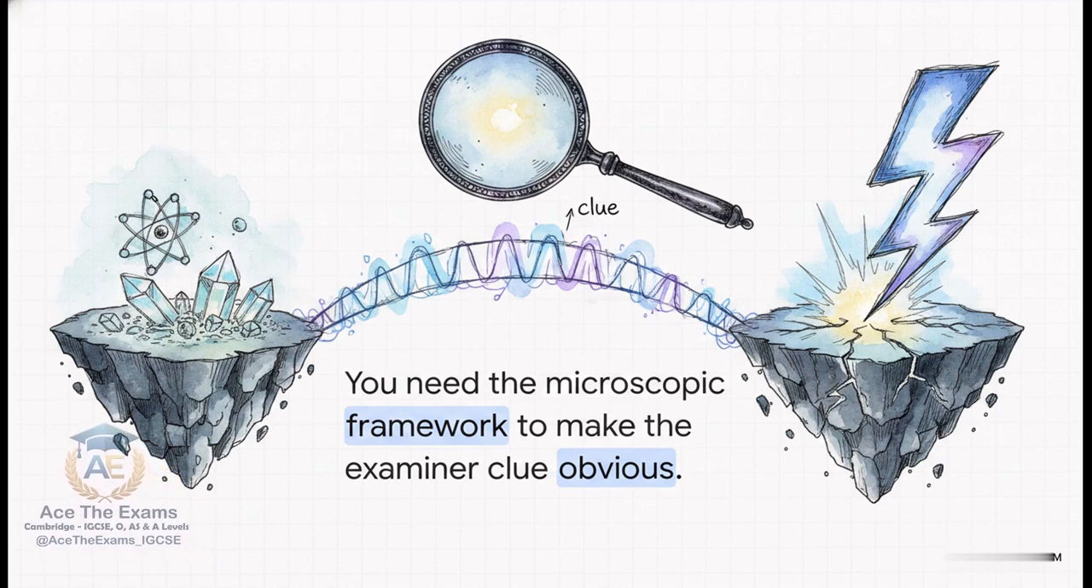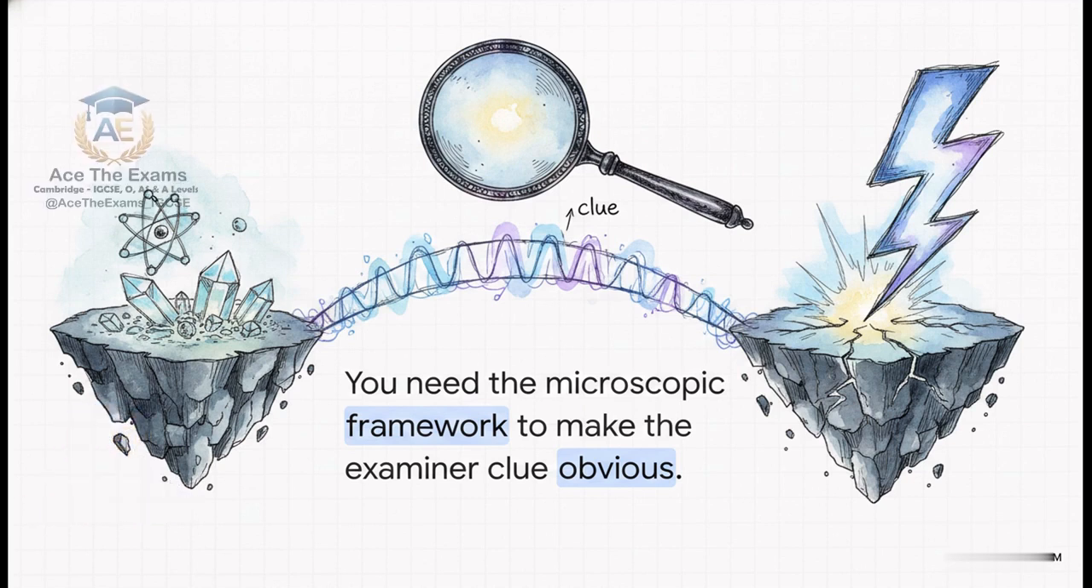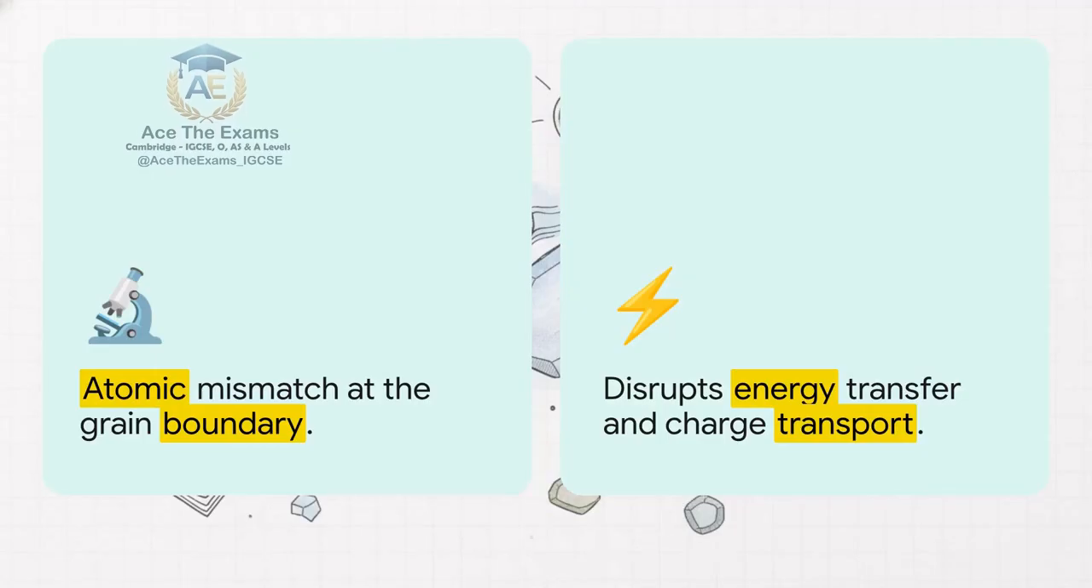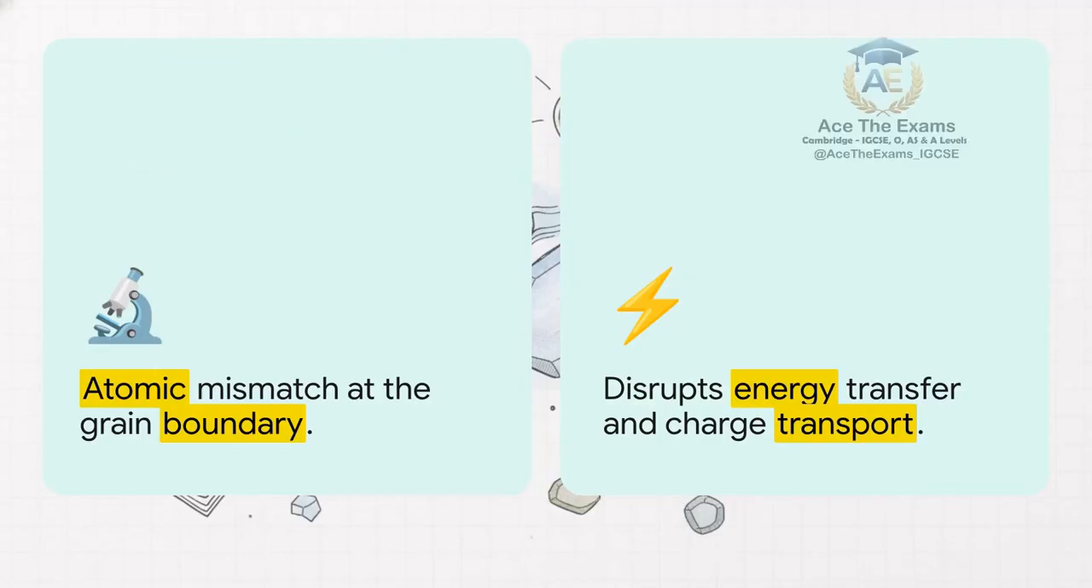But first, we need the microscopic framework that makes that clue incredibly obvious. We have our definitions down, now we have to bridge the gap to those observable consequences. We need to look at what physically happens at the atomic level inside these mismatched boundaries when forces or fields are applied. So this perfectly illustrates the transition from Step 2 to Step 3 in our framework, microscopic mechanism versus